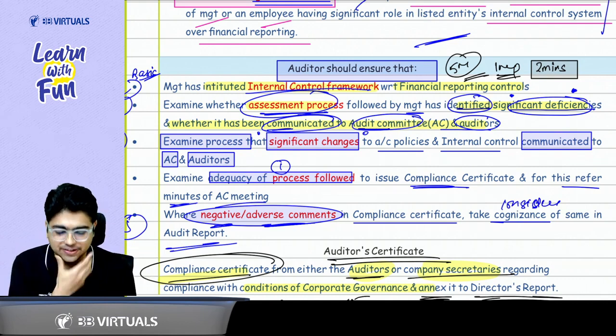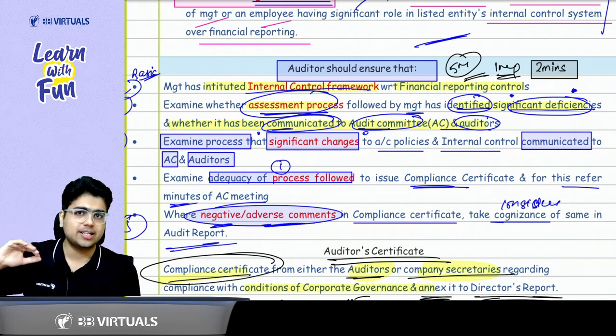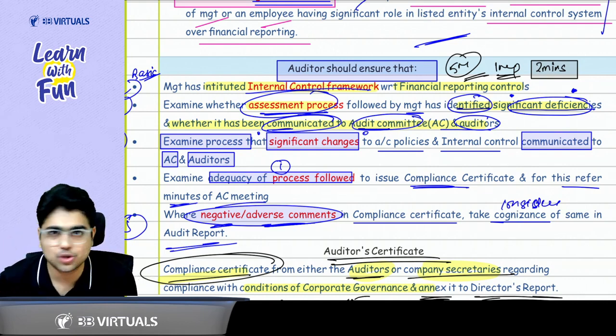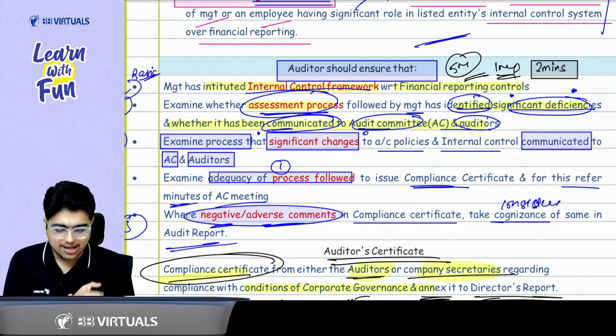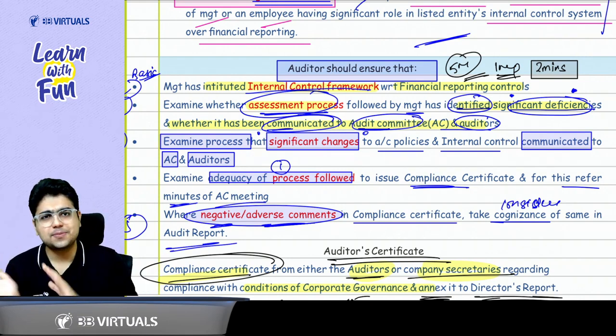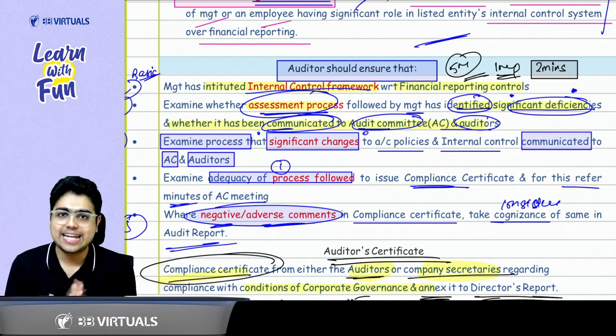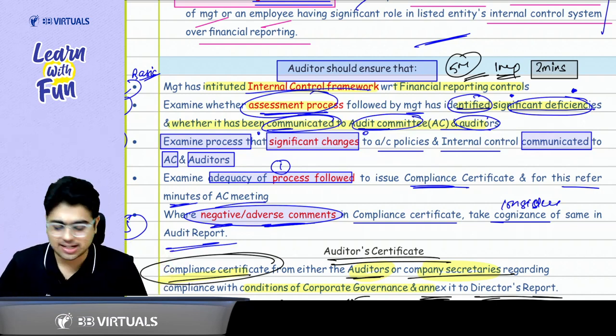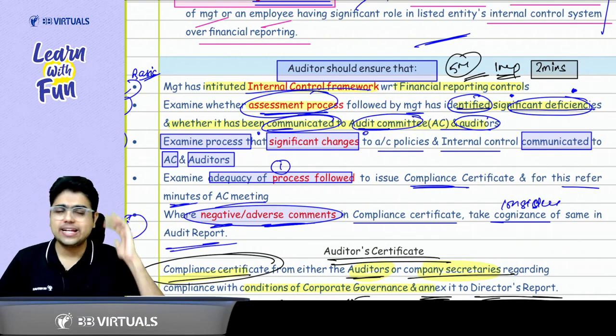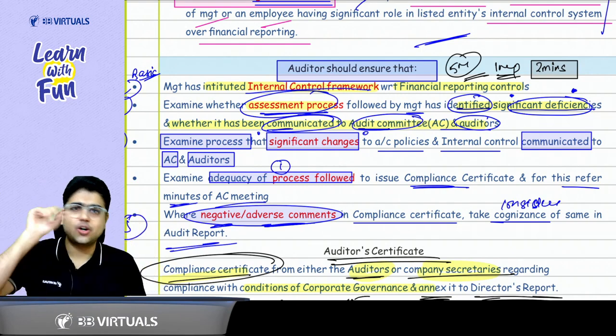So whatever significant changes they have made to the accounting policy and internal control, whether they have been properly reported to the auditor and the audit committee. And last point was, let's keep the negativity towards the end. Negative and adverse comments in the compliance certificate, whatever negative and adverse comments were there, whether the auditor has considered the same or not.